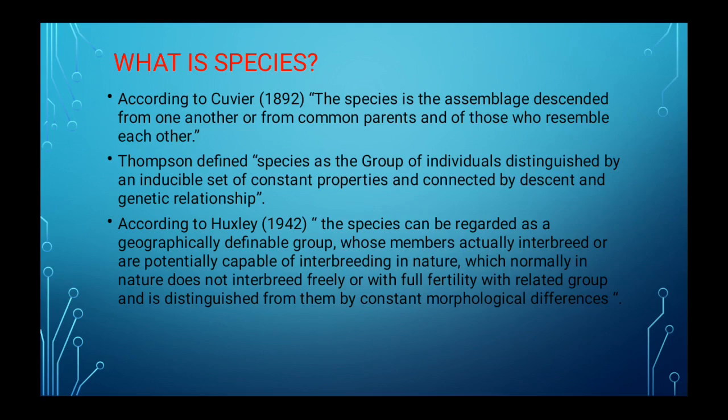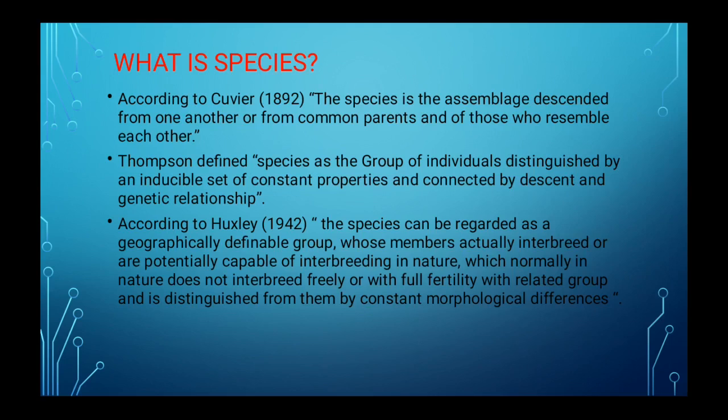According to Thomson, species is the group of individuals distinguished by an inducible set of constant properties and connected by descent and genetic relationship. Thomson said that species possess an inducible set of constant properties and are connected by descent and genetic relationship.